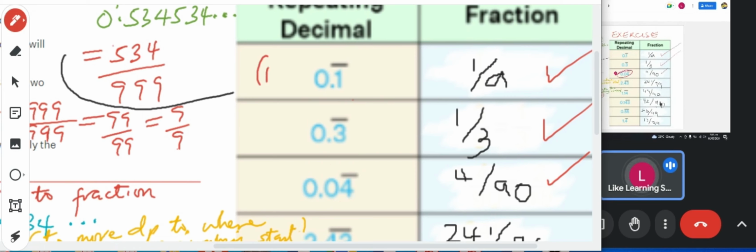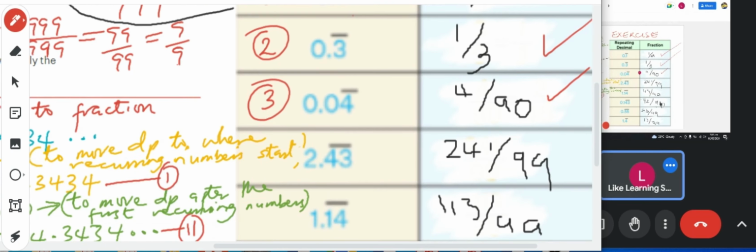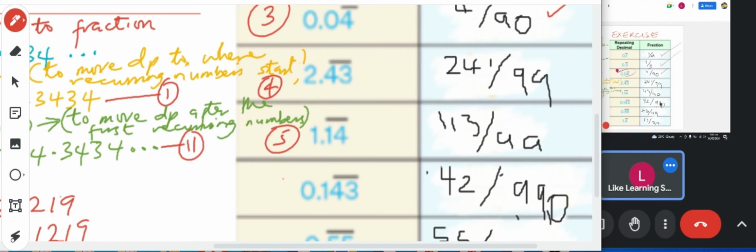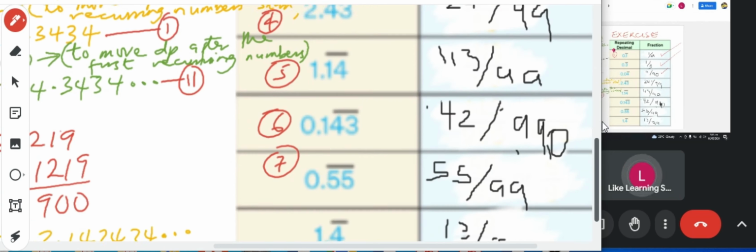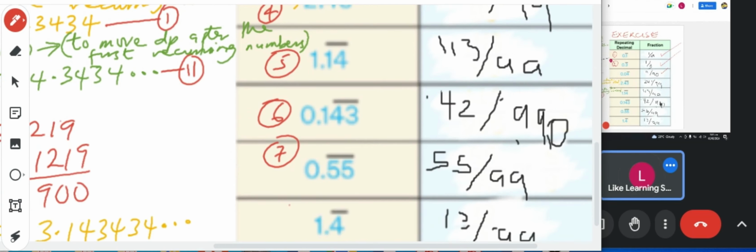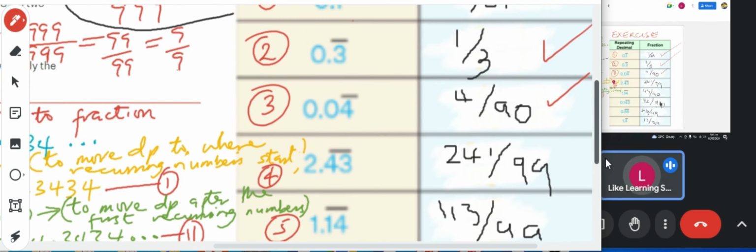Let me call this number 1, number 2, number 3, then number 4, 5, 6, 7, 8, 9. I hope you know the recording started from 3. The recording started from 4. So this is actually 0.04444. Did you observe? Did you take that into consideration when you were working it out?